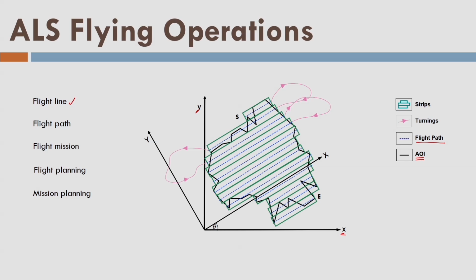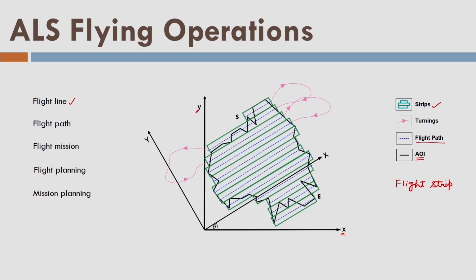There is a closed polygon indicating the AOI. Now we have divided this AOI into parallel strips. Each strip is called a flight strip, and the center line of the flight strip is called the flight path, which is the vertical projection of the flight line.